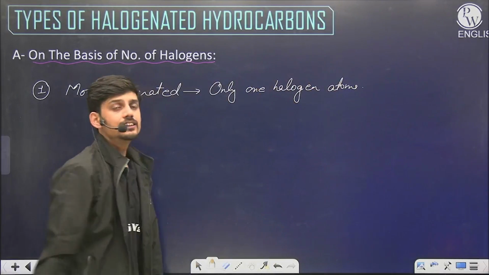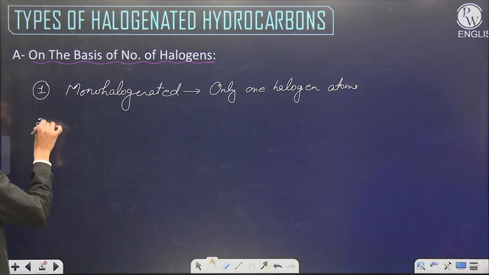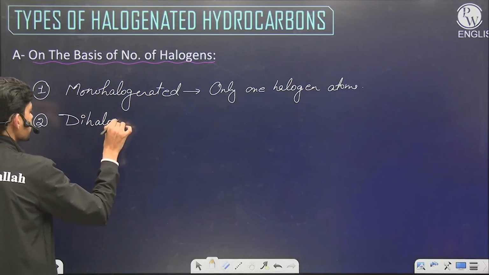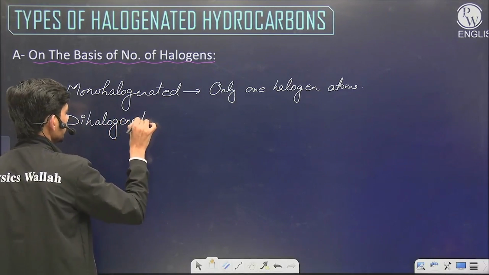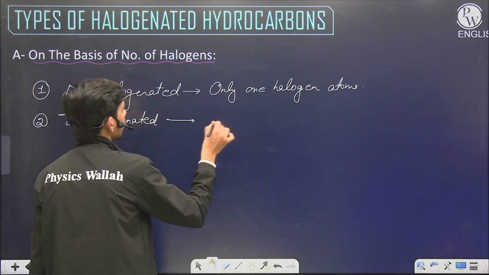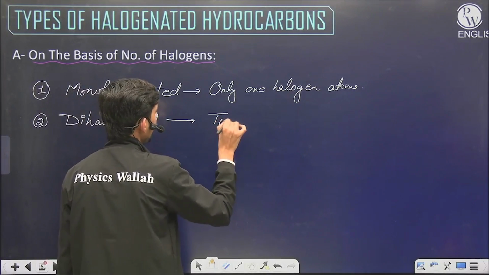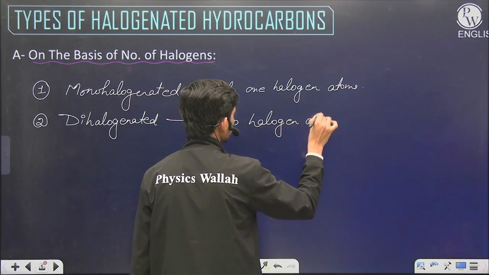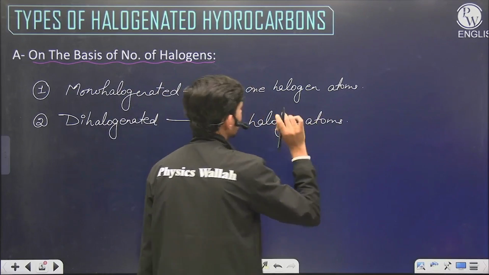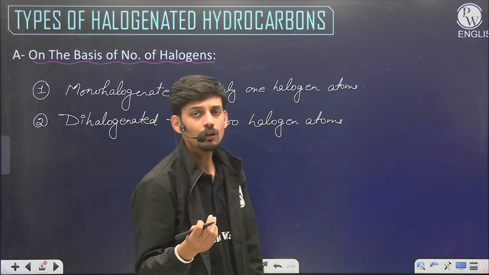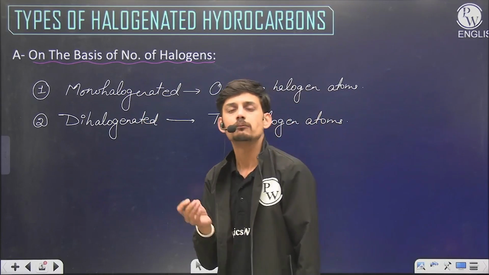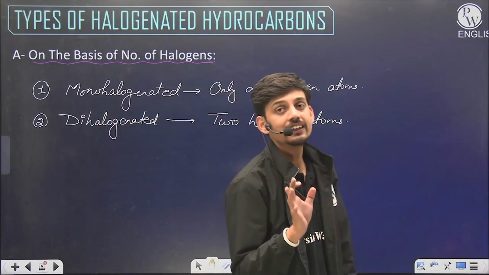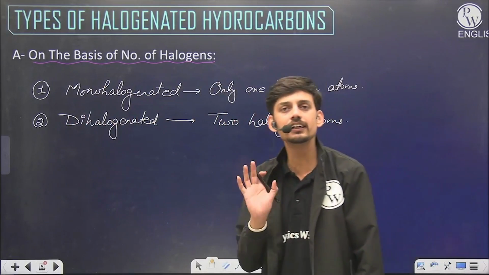The another one, after mono, we have dihalogenated hydrocarbons. Those having two halogen atoms. The two halogen atoms can be the same atom or can be different atoms as well. But if a hydrocarbon has two halogen atoms attached to it, it can be categorized into dihalogenated hydrocarbon.